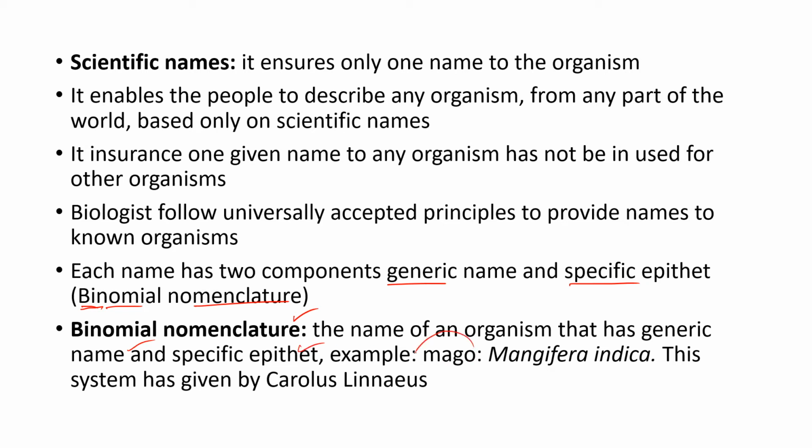For example, let us take the example of the mango. The scientific name of mango is Mangifera indica. If you see here, there are two names for the mango. The first one is Mangifera and the second is indica. Mangifera is the generic name and indica is the specific epithet. Hence it is a binomial nomenclature. This system was given by Carolus Linnaeus, so that each and every organism has two names: one is a generic name, another is a specific epithet.